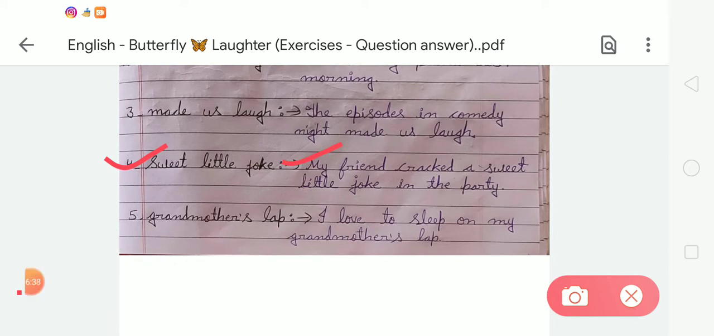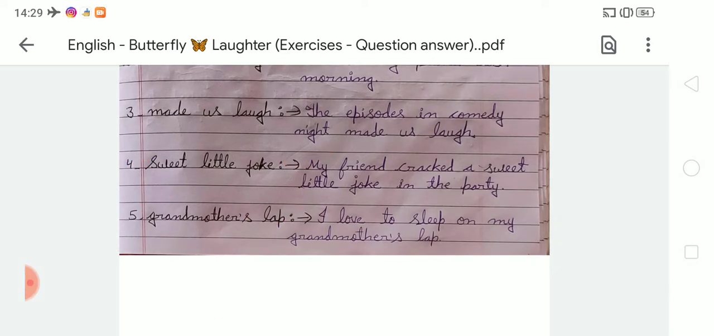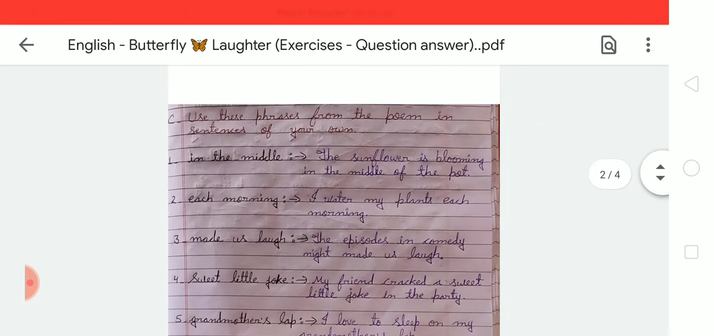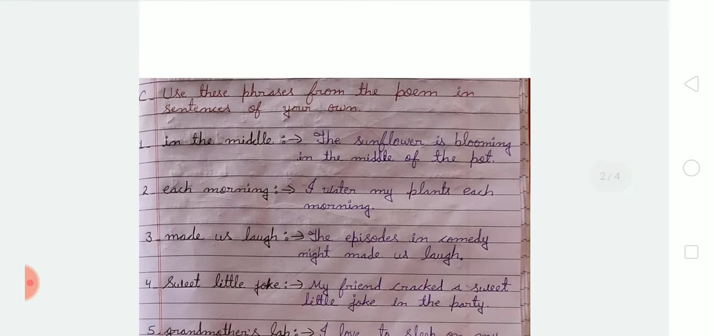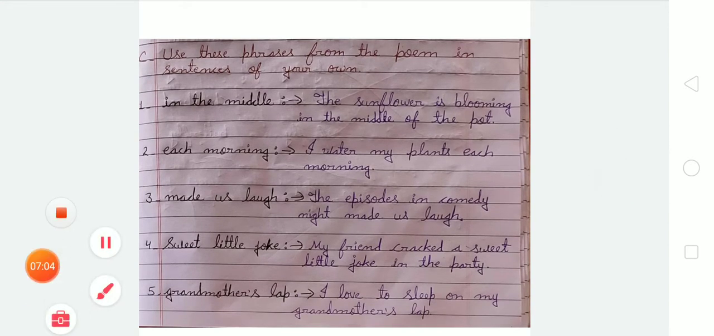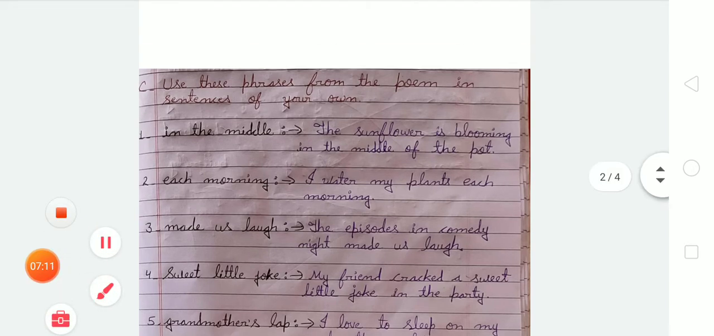Now the last phrase is grandmother's lap. So the sentence will be, I love to sleep on my grandmother's lap. So like this we have to complete these exercises, that is, use these phrases from the poem in sentences of your own. So we have to make our own sentence by using these given phrases which are given in the poem. So one more time we are going to recheck this.